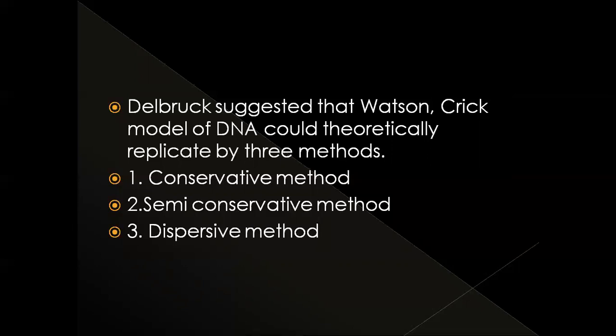When the daughter DNA is formed from the parent DNA, one DNA molecule is entirely from the parent and the other is entirely new. So this method is called the conservative method, but it did not get any acceptance.